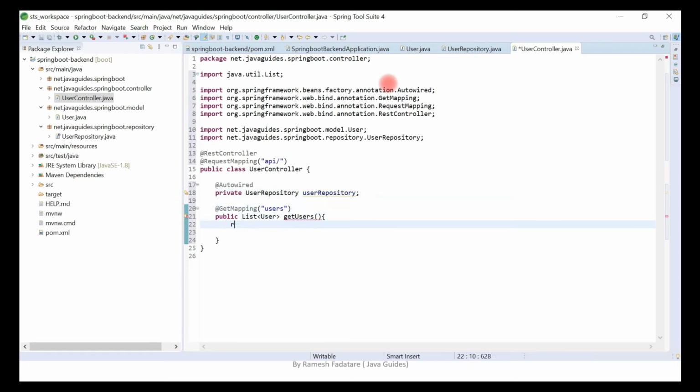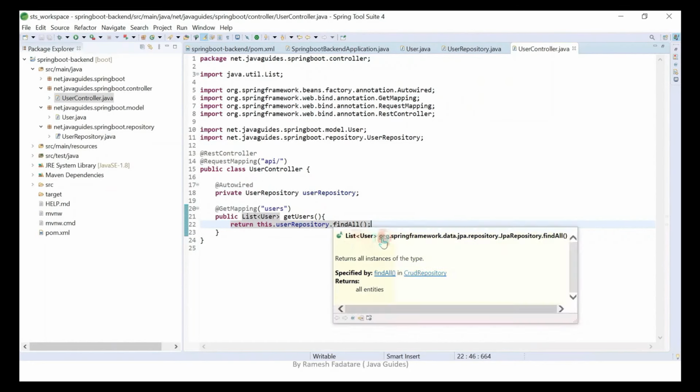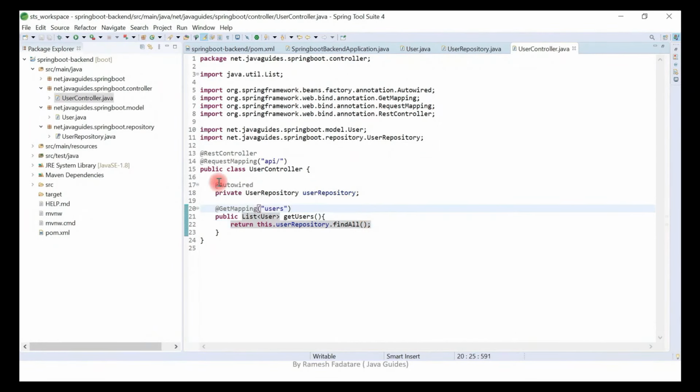Alright, now simply return this.userRepository.findAll(). The findAll method basically returns a list of users. If you mouse over the findAll method, you can see that this method returns a list of users. Now we have developed a simple REST endpoint, /users, which returns a list of users to the client. Okay, that is pretty much about developing the REST API.